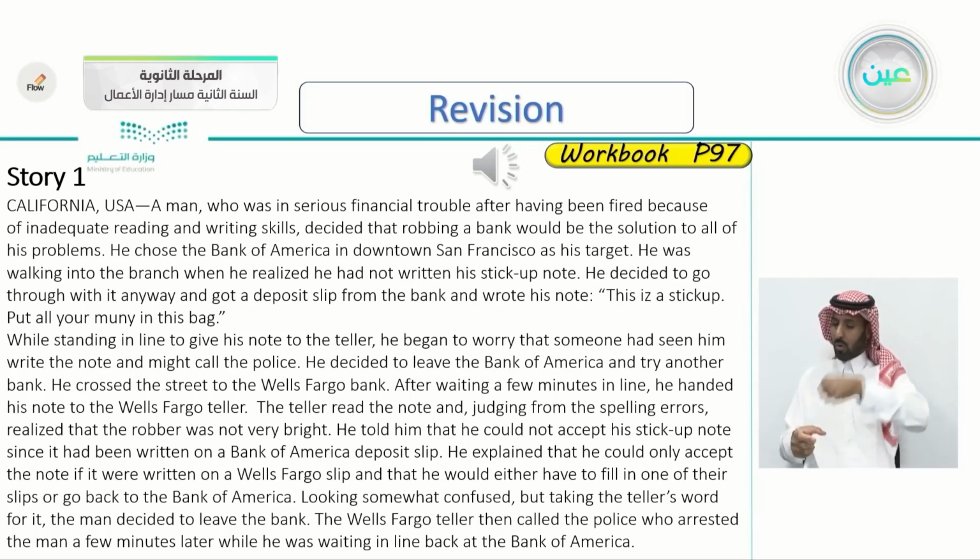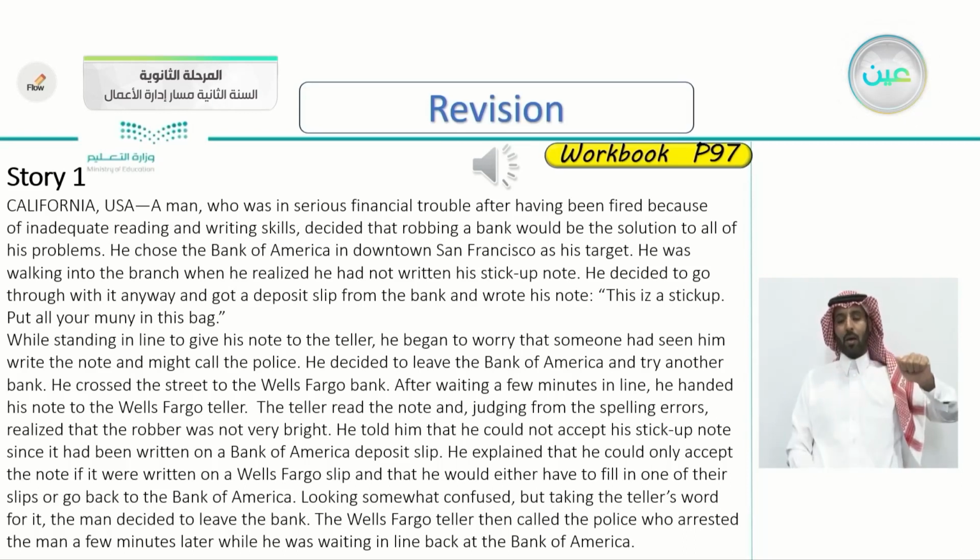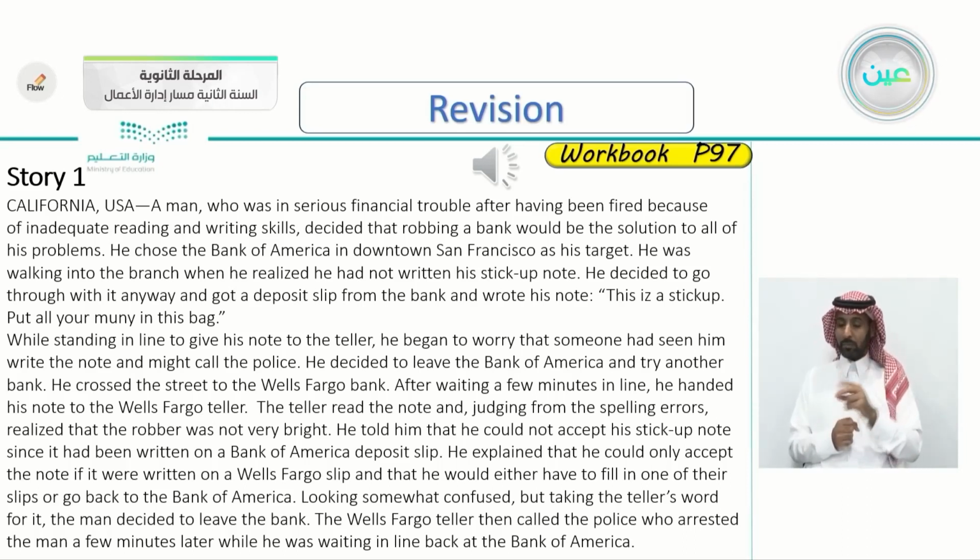He told him that he could not accept his stick-up note since it had been written on a Bank of America deposit slip. He explained that he could only accept the note if it were written on a Wells Fargo slip and that he would either have to fill in one of their slips or go back to the Bank of America. Looking somewhat confused, but taking the teller's word for it, the man decided to leave the bank. The Wells Fargo teller then called the police, who arrested the man a few minutes later while he was waiting in line back at the Bank of America.